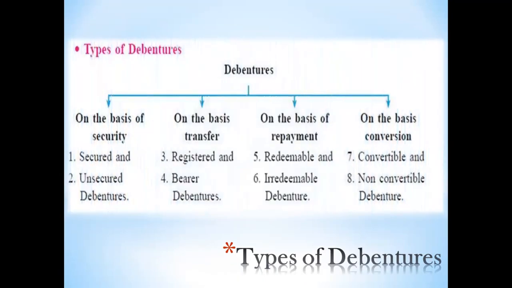So there are various types of debentures which are mentioned in your textbook. They are segregated on the basis of four parts. Number one, on the basis of security. Number two, on the basis of transfer. Number three, on the basis of repayment. And number four, on the basis of conversion. So in all, there are a total of 8 types of debentures. We are going to see them one by one.